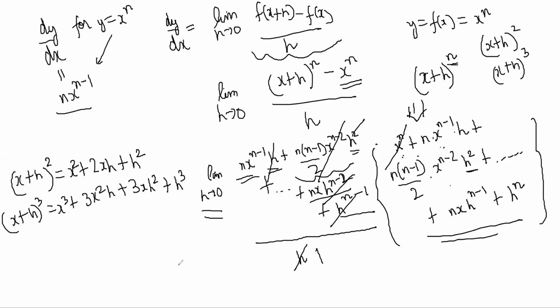So what is left over is just n x to the n minus 1. That is the limit of this thing, and that is why the formula for derivative is this.